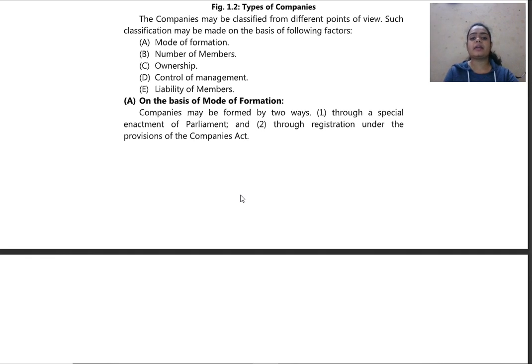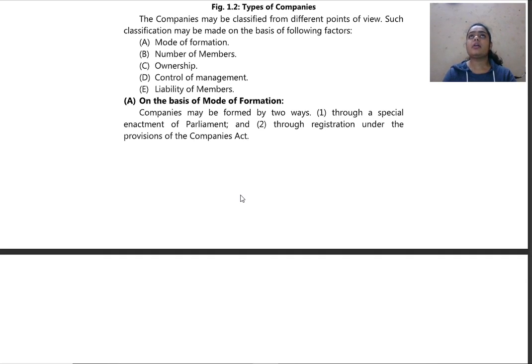We shall see that. Firstly, on the basis of mode of formation, companies may be formed in two ways. That is, through a special enactment of Parliament and through registration under the provisions of the Companies Act. Means what? That certain companies are formed with the help of the Parliament, with an enactment that is passed by the Parliament. That is, bills shall be passed and first accepted in Lok Sabha, then accepted in Rajya Sabha. After that, we get the process of formation of a company. Or through registration under the provisions of the Companies